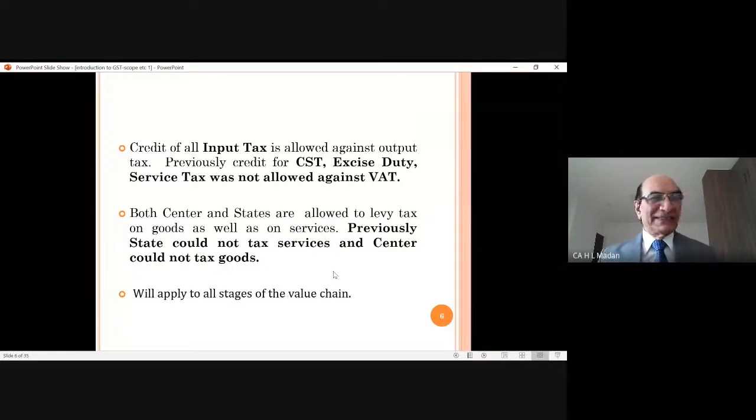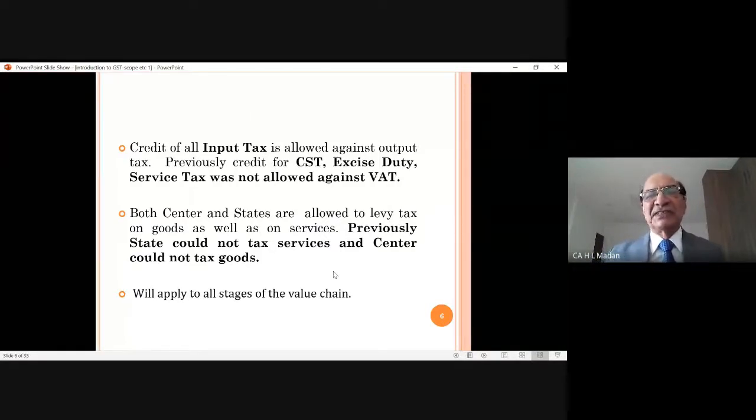Now, in GST, what happened? Both center and states are allowed to levy tax on goods as well as on services. Previously, the state could not tax services and the center could not tax goods. Now look, what was the law earlier?